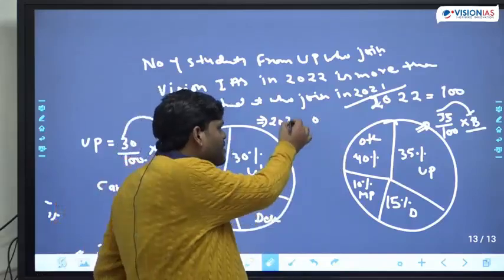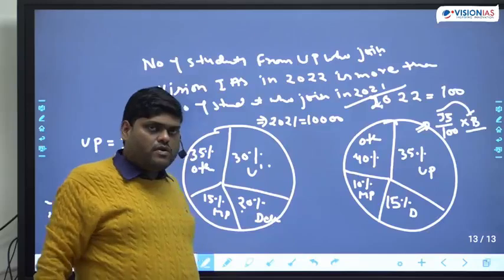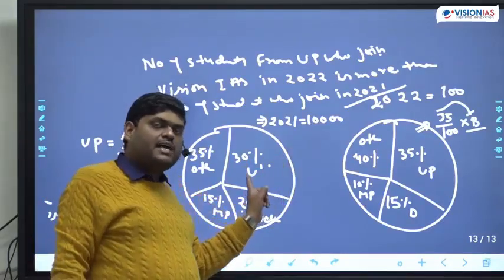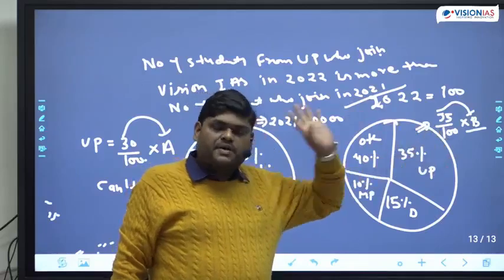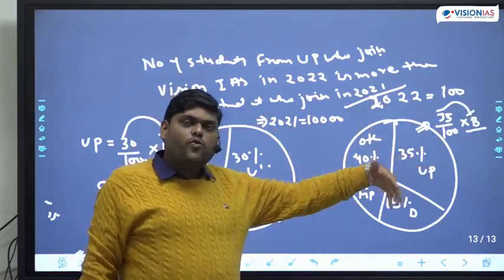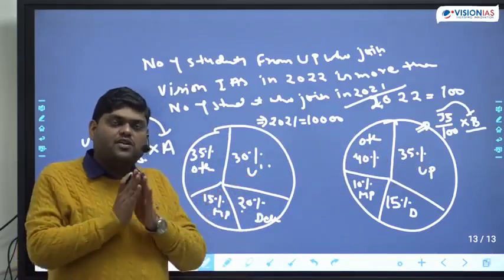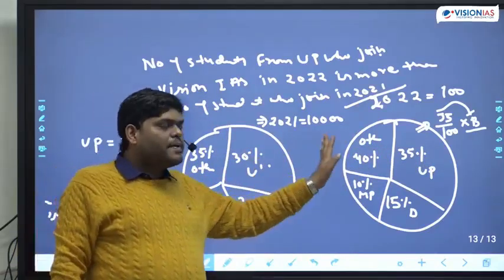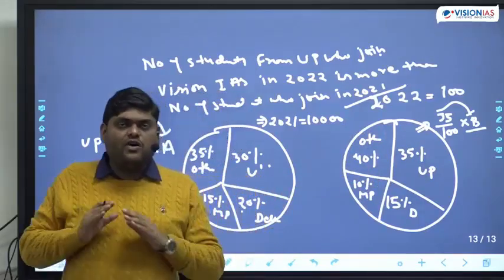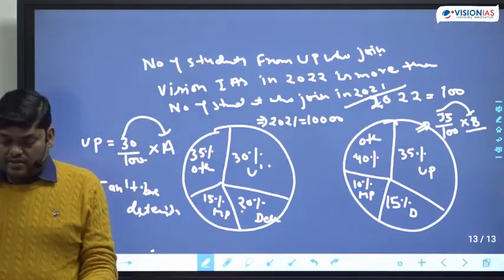Depending on the base value, is this making sense or not? If 30% can be more than 35% depending on the base value, and if we reverse the values, this will be more, this will be less. So the logic is completely dependent on the base value, and until we know the base value, we cannot answer the question.